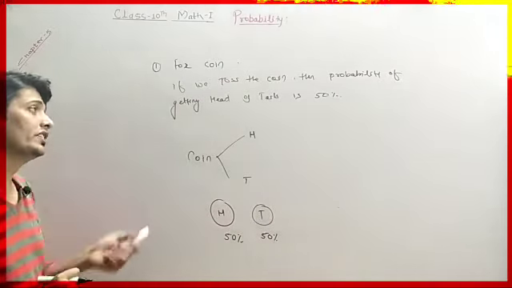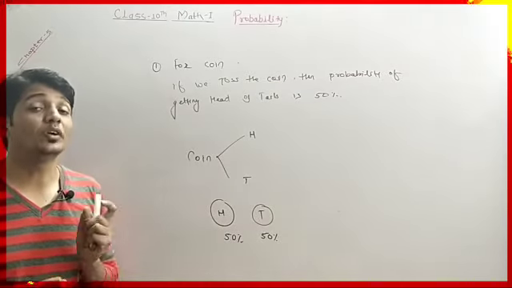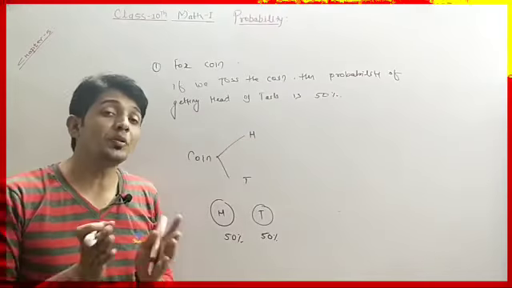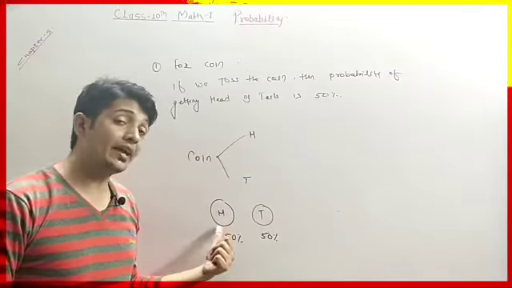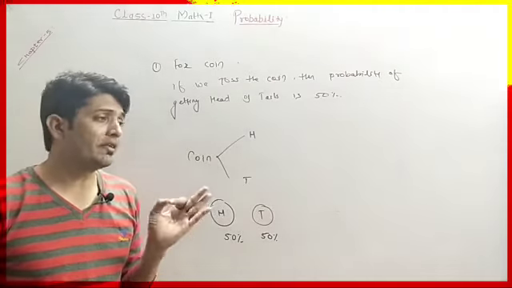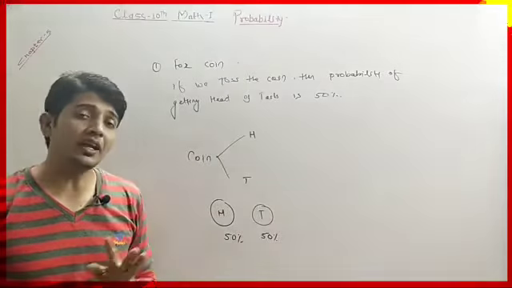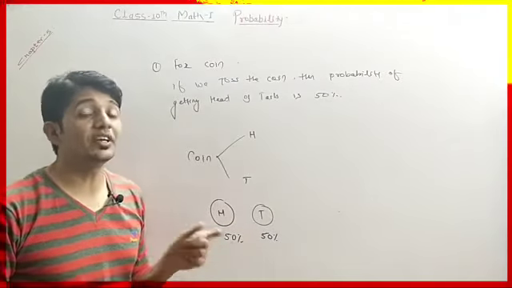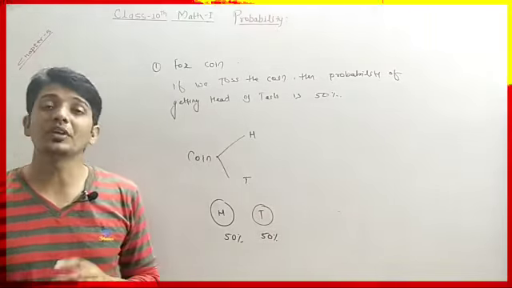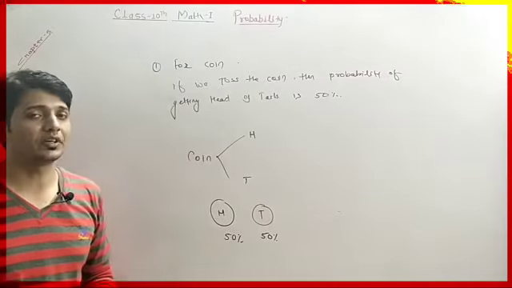Okay, so write down, then we will start one more example so that we will understand clearly what probability is. Here the probability is nothing but the possibility of getting the event head or tails. If we toss the coin, then we will get randomly any one of the parts, head or tails, which is called an outcome. These outcomes are nothing but the events. Okay, so write down this part, then we will move further.